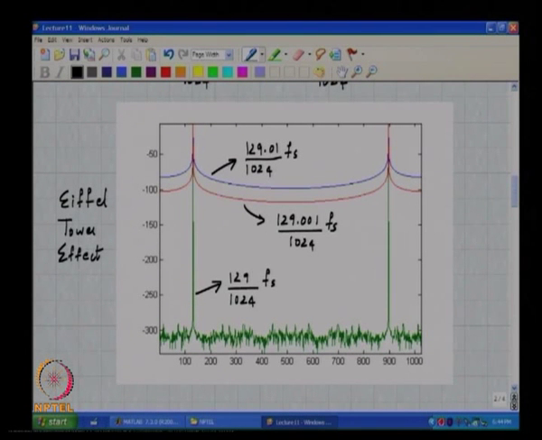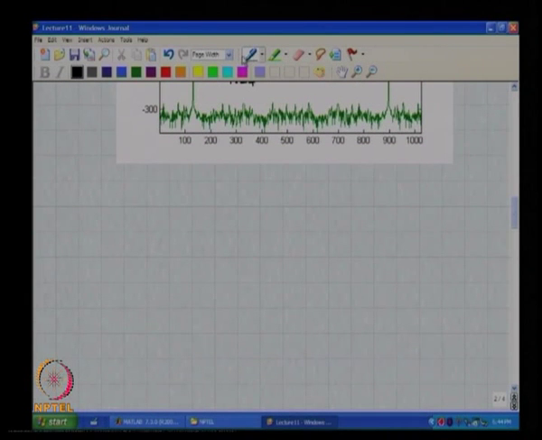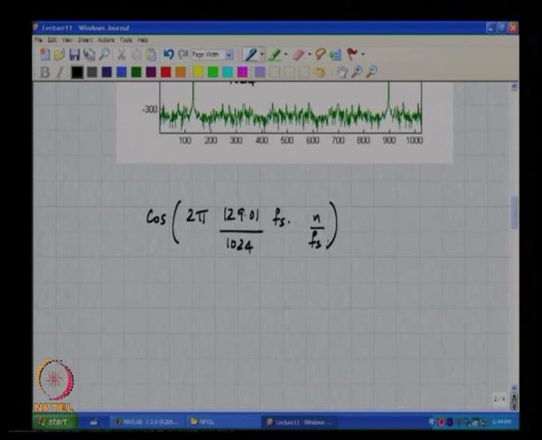Clearly this is happening because the input sequence is not periodic, because this cos of 2 pi 129.01 by 1024 times Fs times n by Fs is not periodic.